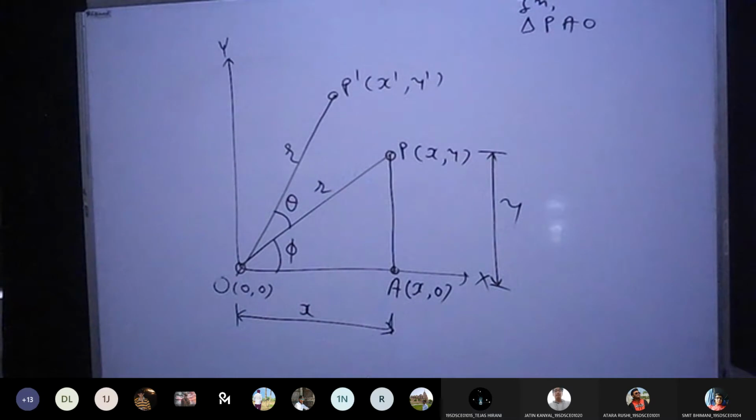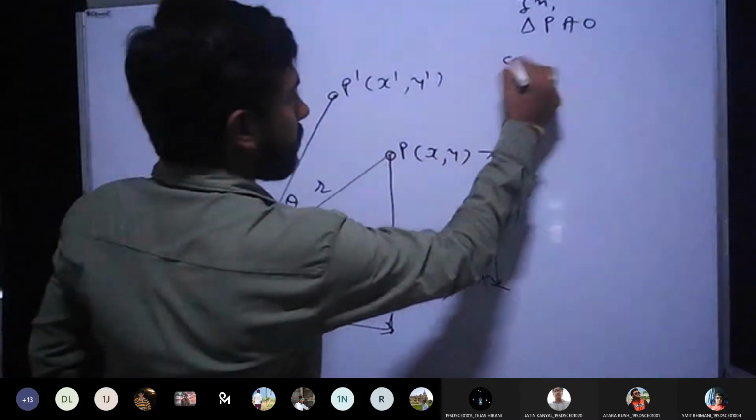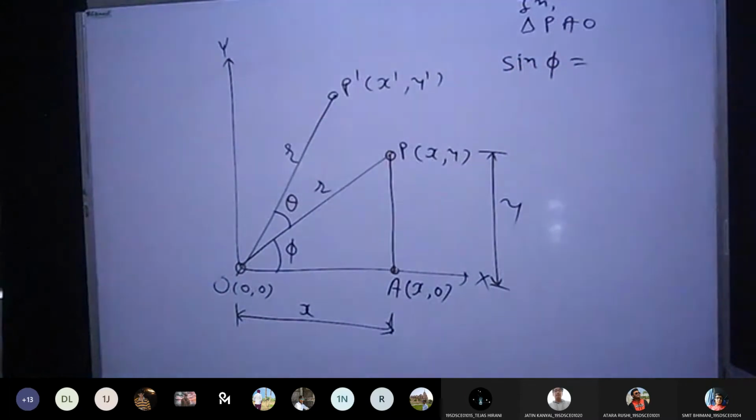You have slightly changed it, but still it's fine. I'll explain it. What about cos? The cos will be perpendicular upon hypotenuse. Adjacent upon hypotenuse. Correct. If I talk about sine and cos for this triangle, if I go with sin phi, you need to remember this equation because it is very important.